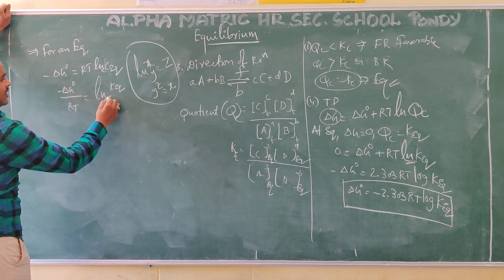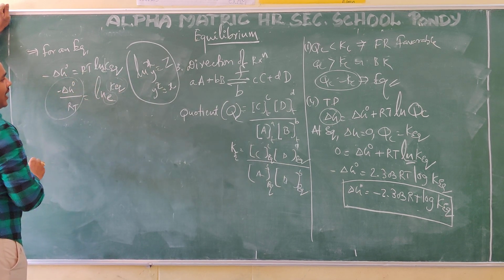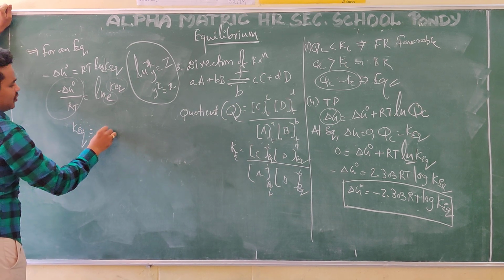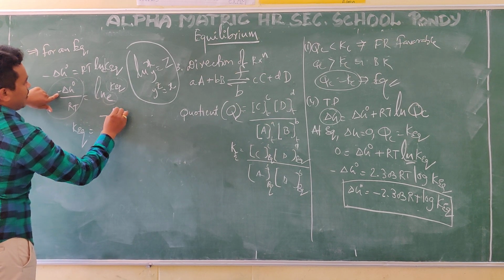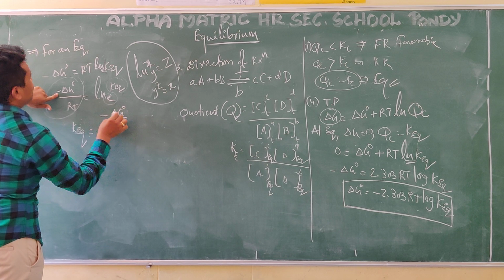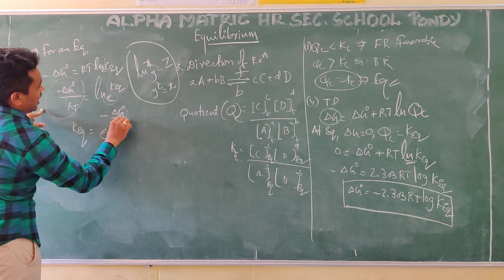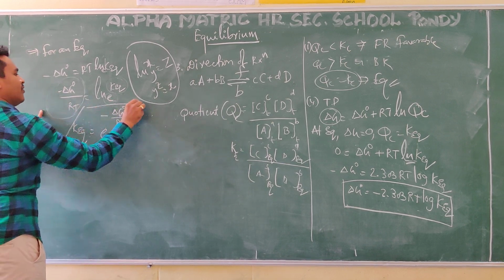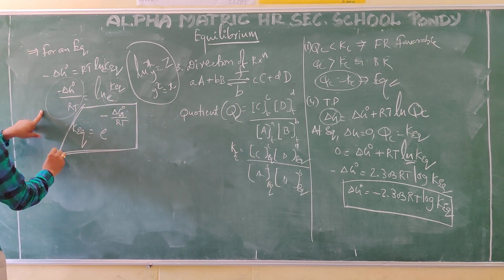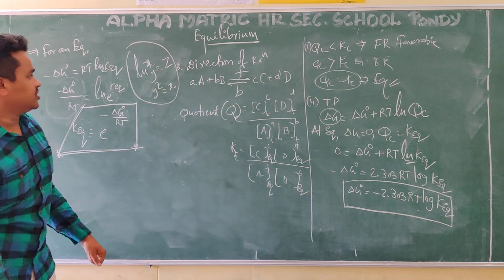Based on that, this K equilibrium is equal to e power of this whole value, minus delta G naught by RT. It is not an H, this is G. This is that format. This is also important for the options.